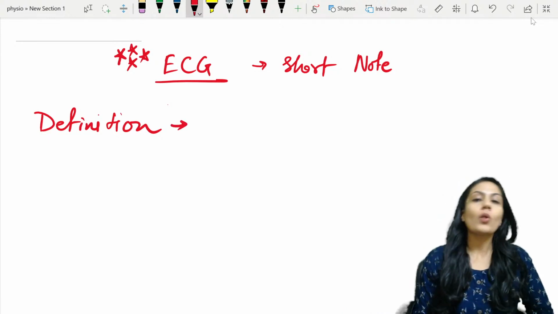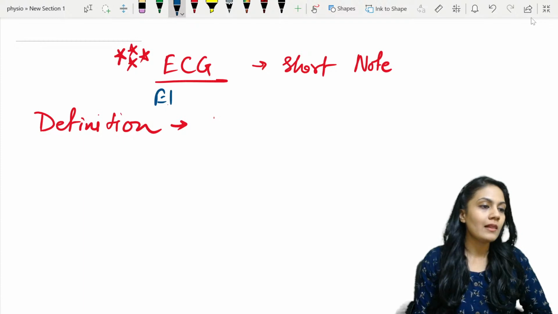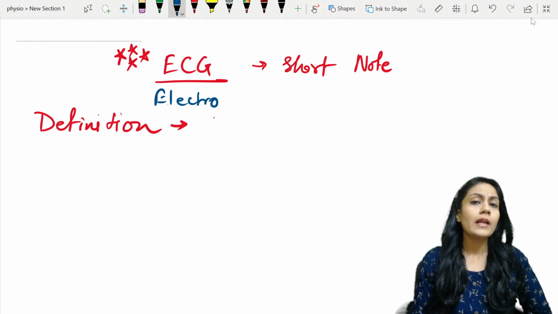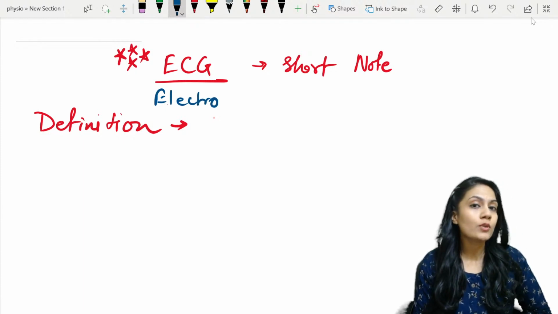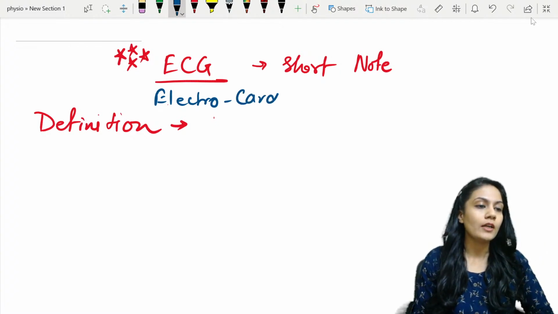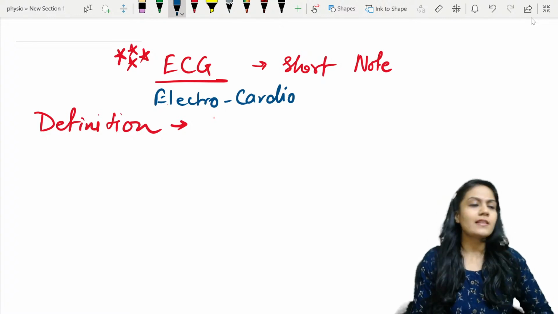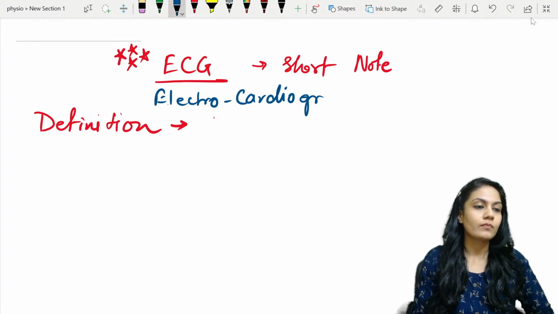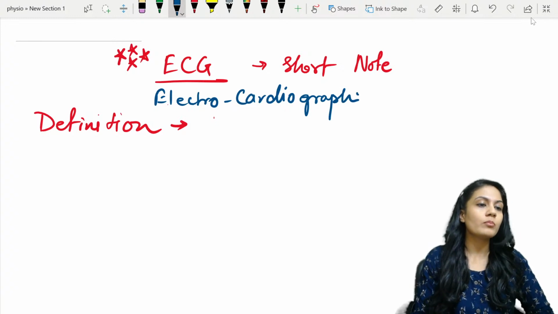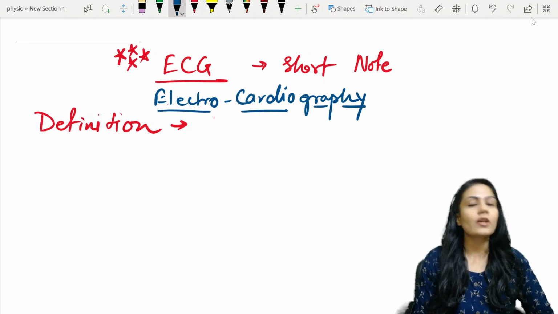Chalo. So what is ECG? First of all, write down the full form of the ECG. Electro, that means which energy we are using. We are using the electrical energy, right? Electro, cardio, which organ is it related to? Obviously the heart, and graphy. It's one word, but I broke it into 3 parts so that it will be easier for understanding.